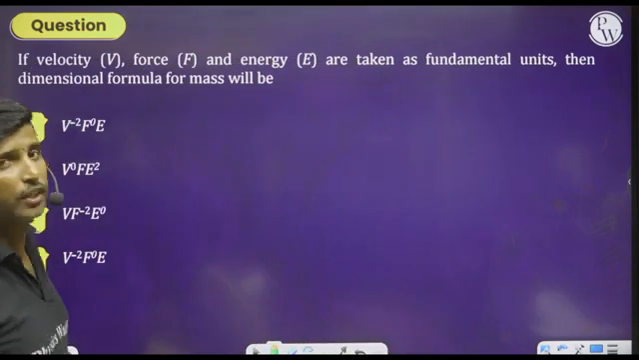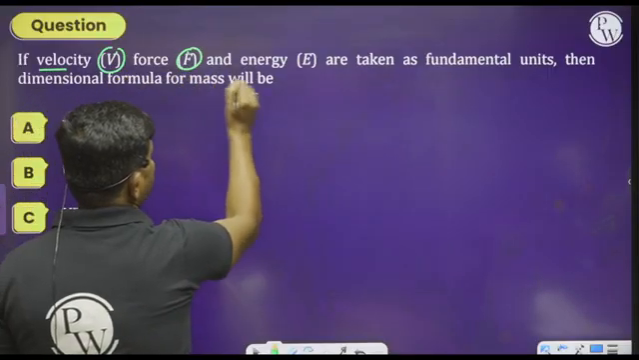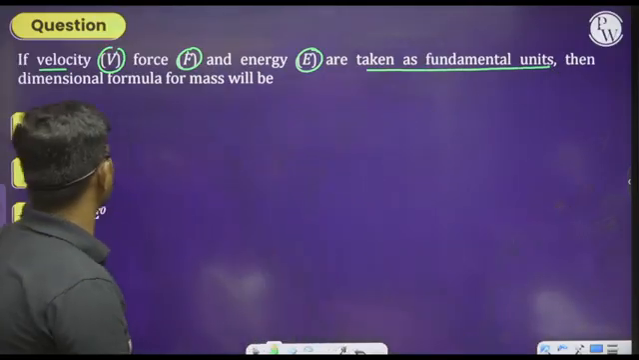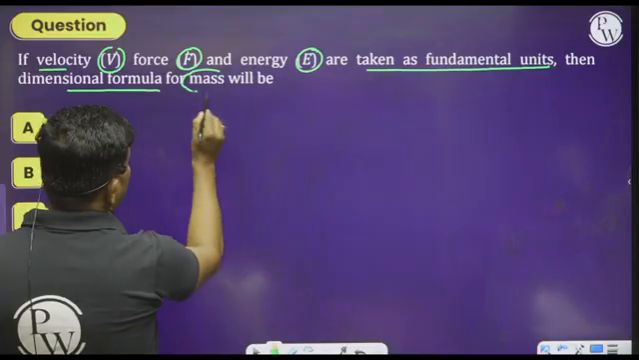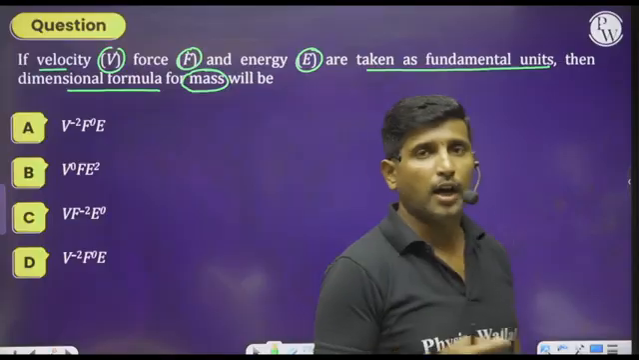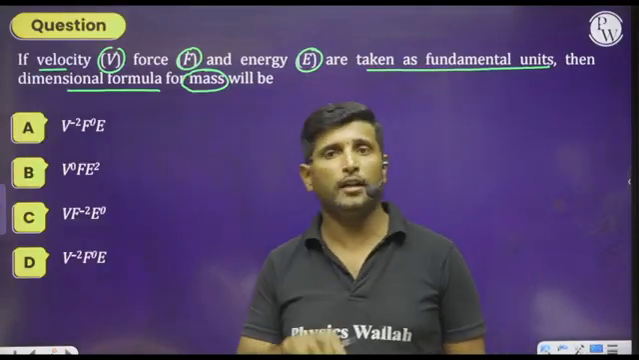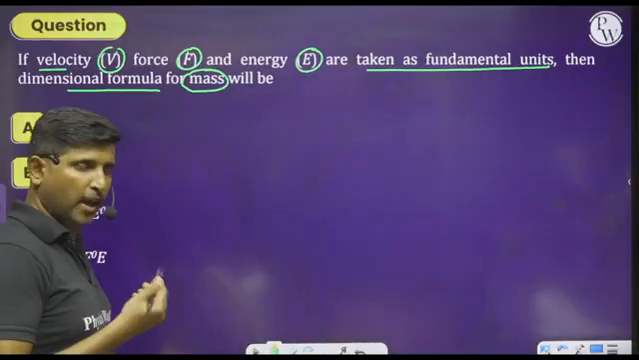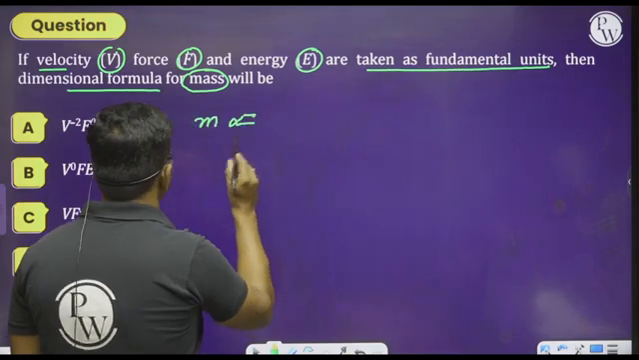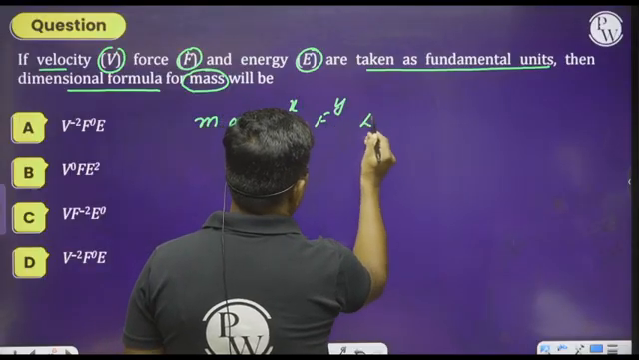How to answer this question? Please read this. If velocity v, force F and energy E are taken as the fundamental units, then write the dimensional formula for mass. They are asking us to write the relation for the mass in terms of velocity, force and energy. So as usual, we will proceed that m is directly proportional to v to the power of x, F to the power of y, E to the power of z.